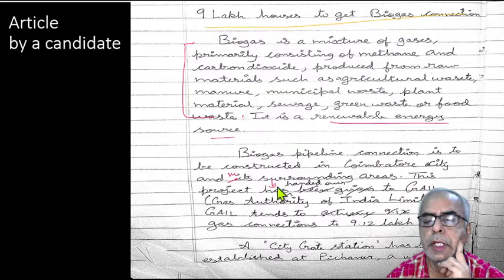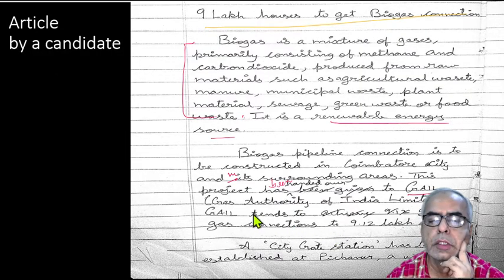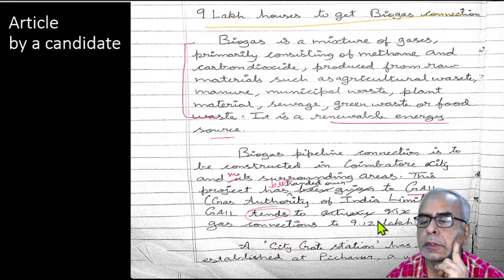So the passive voice, active voice confusion is there. Has been handed over to GAIL, that is Gas Authority of India Limited. GAIL tends to gas connection to, it is not tends to. So GAIL has attempted to give, that is gas connections to 9.12 lakh houses as proposed.